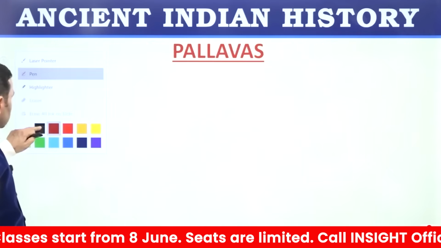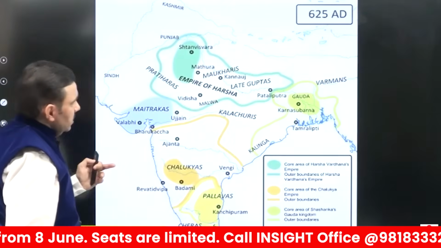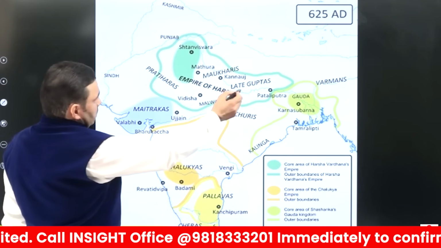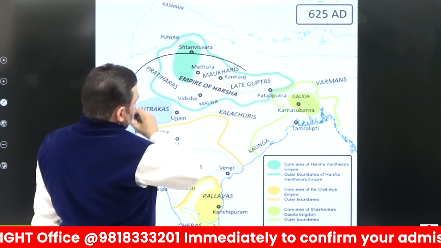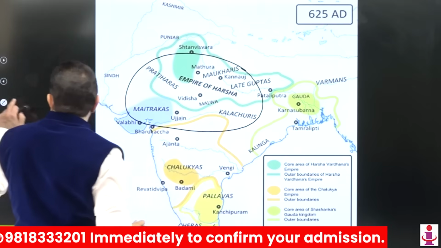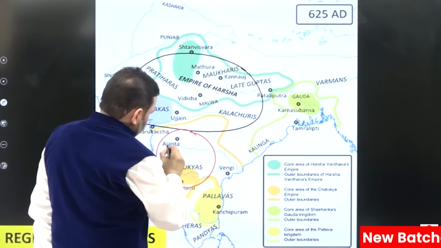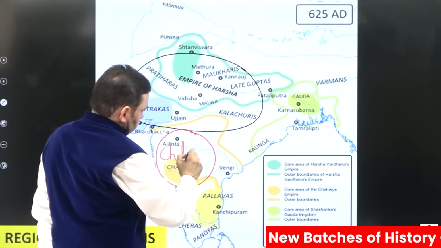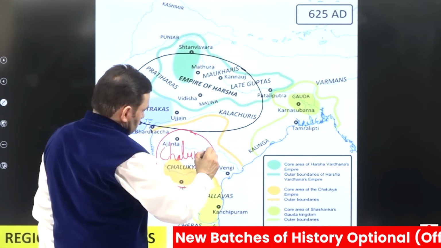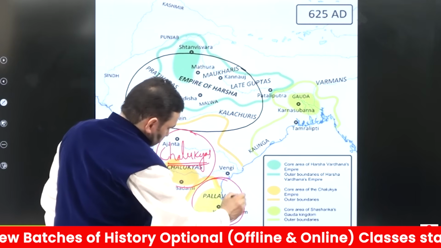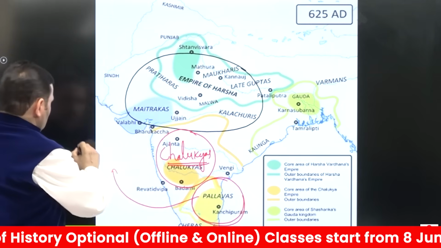When you move from north to south or peninsular India, this was Harsha's time here. Harsha was ruling over North India. And when Harsha was ruling over North India, these Chalukyas were ruling over Deccan. At the same time in south, Pallavas of Kanchipuram were ruling.